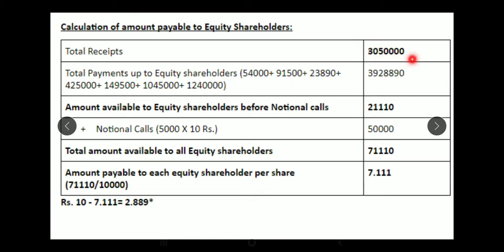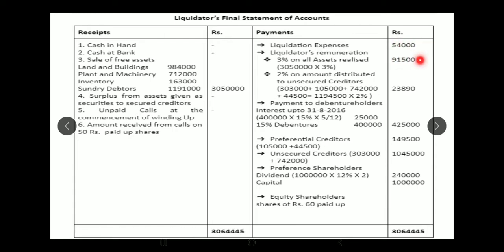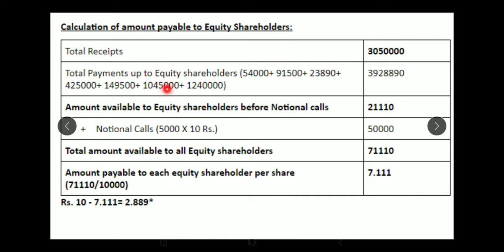Okay, 30,50,000 minus all the payments will be 54,000 plus 91,500 plus 23,890 plus 4,25,000 plus 1,49,500 plus 10,45,000 plus 2,40,000 plus 10 lakhs. So everything put together, you'll be getting 39,28,890. So how much is remaining for the equity shareholders before making notional calls? 21,110. Now this amount you cannot distribute it to all the shareholders equally. Why? Because some set of shareholders have paid 60 rupees per share, whereas some set of shareholders have paid 50 rupees per share.